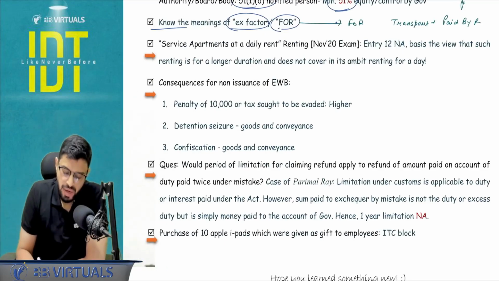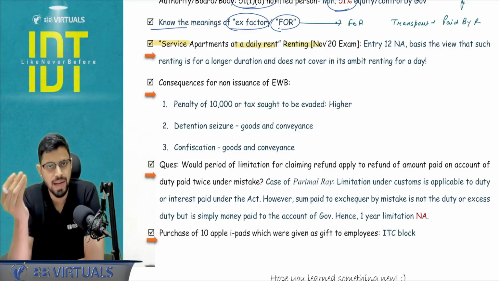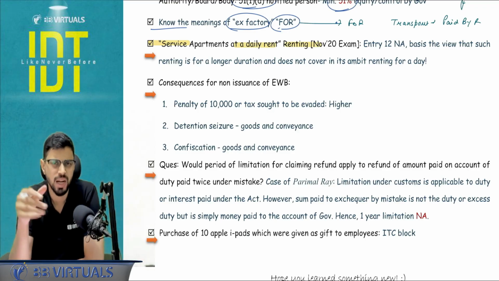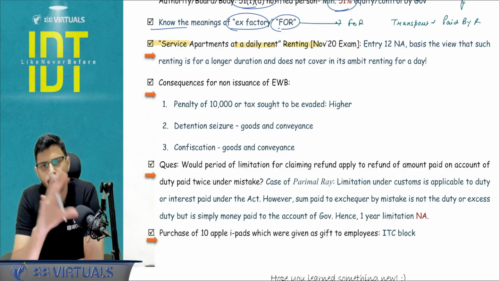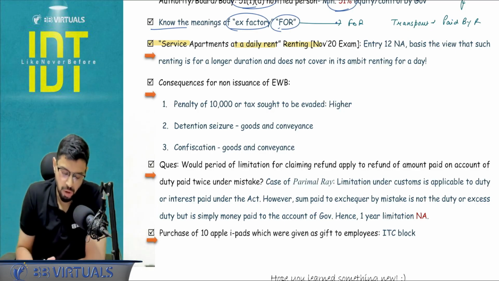Okay. One transaction, service apartments at a daily rent. This was asked in November 20, but the logic will still apply today. For service apartments, exactly, entry number 12 will not apply, because entry number 12 is rent for residential dwelling that we give on rent for long-term renting, and service apartments are given on rent for 1 day. So they are more in the nature of commercial. Okay, so here entry number 12, the exemption entry, will not apply.